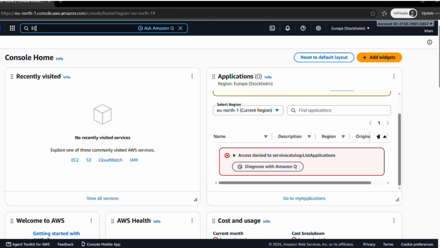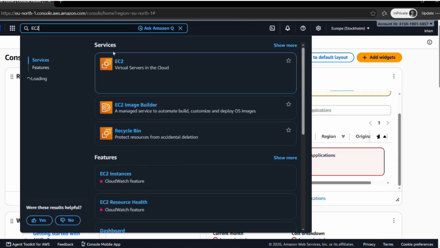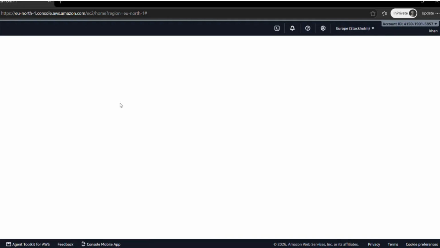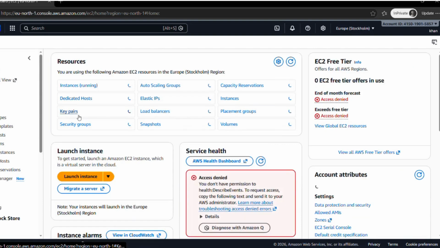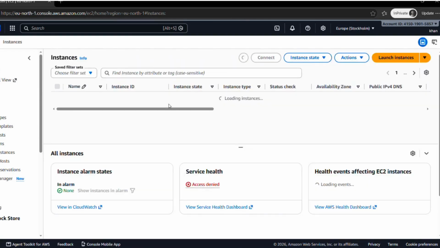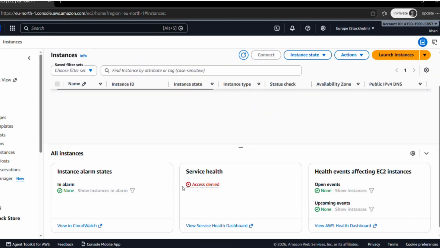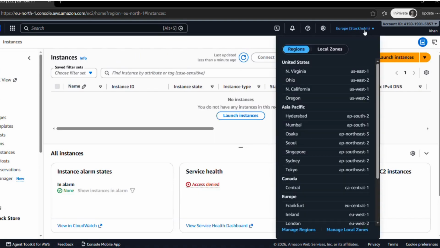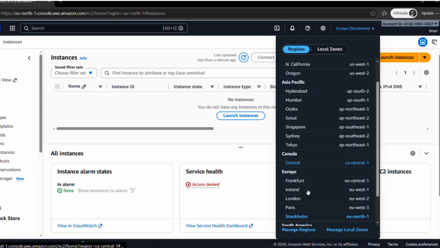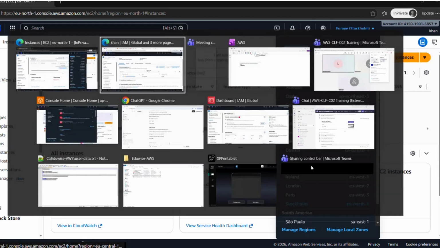So for that, I will search for EC2. EC2, I'll go to instances. See, server health also access is denied. Okay, right now we are in Europe, so I'll go back to AP South 2.